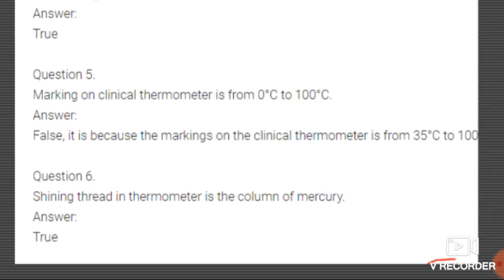Next question, the shining thread in a thermometer is the column of mercury. Yes students, in the thermometer all of you know that there is the presence of mercury. So how can we say whether it is mercury or not? There is a shining thread-like structure in the thermometer, and that is the column of mercury. So this statement is true.